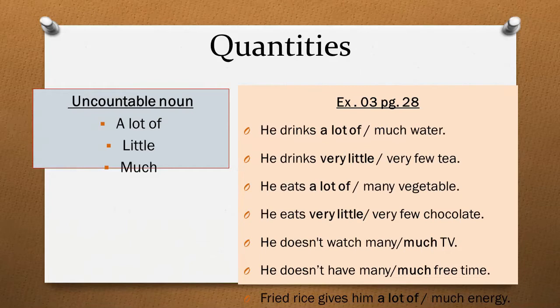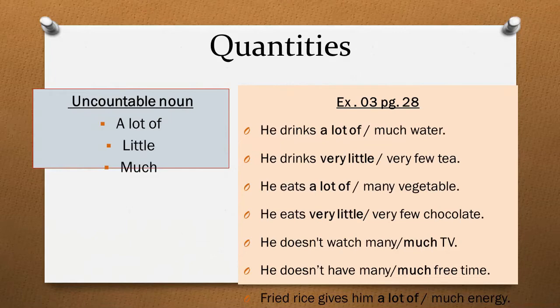This exercise says pick the suitable quantity with the noun, and first we have to identify if the noun is countable or uncountable, and then we have to select the quantity. The first blank is: he drinks dash water. Water is uncountable. He drinks a lot of water, much water. He drinks a lot of water. Tea, he drinks dash tea. Tea is also uncountable. Very little tea. That is the right choice.